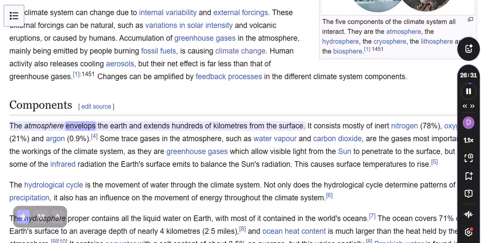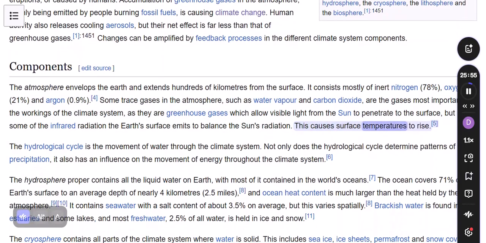The atmosphere envelops the Earth and extends hundreds of kilometers from the surface. It consists mostly of inert nitrogen, 78%, oxygen, 21%, and argon, 0.9%. Some trace gases in the atmosphere, such as water vapor and carbon dioxide, are the gases most important for the workings of the climate system, as they are greenhouse gases which allow visible light from the sun to penetrate to the surface, but block some of the infrared radiation the Earth's surface emits to balance the sun's radiation. This causes surface temperatures to rise.